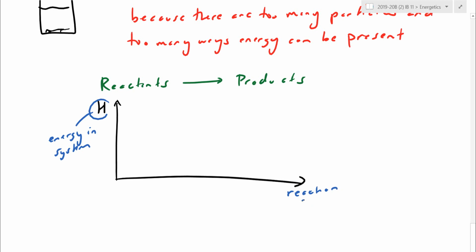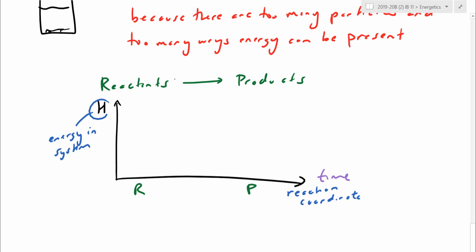If this is a reaction coordinate or a reaction axis, all we're saying is we would expect reactants more so on the left and products more so on the right. You could also say time if you like. You can say, well, this is at the beginning, we were all reactants, and as you go over, you can say time as well. I prefer reaction coordinate because in chapter 7, in grade 12, we're actually going to do reverse reactions. It's a little bit hard to think about going back in time, running the clock backwards, but it's okay to say the reverse reaction would just be products going to reactants.